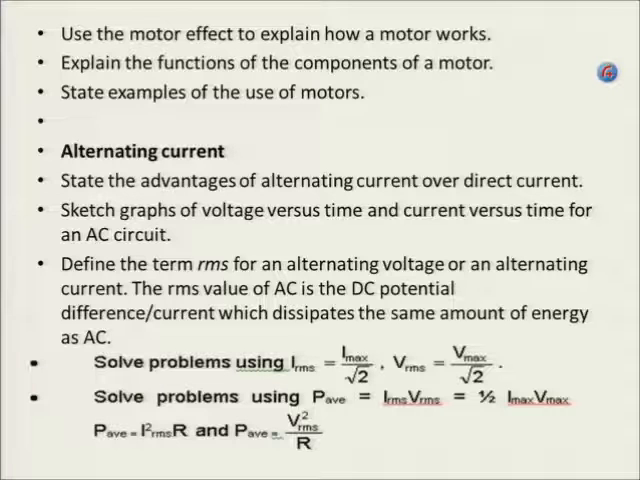Define the term root mean square for alternating current. The root mean square value of the alternating current is the DC potential difference or current which dissipates the same amount of energy as an alternating current. So that means root mean square is just a way of having that average which I can associate to direct current. Okay, and we will have the same brightness of bulbs, for instance.